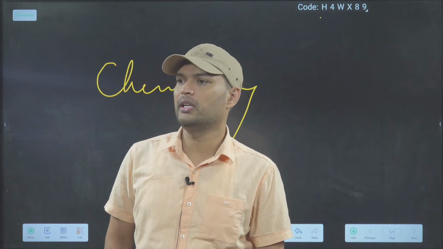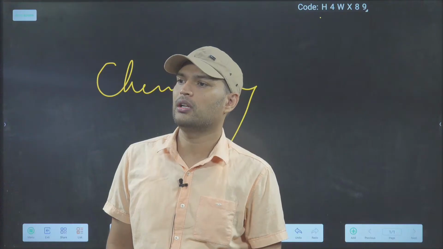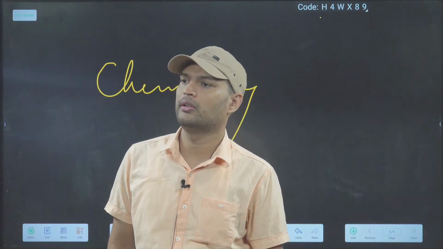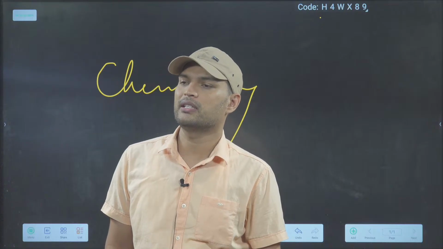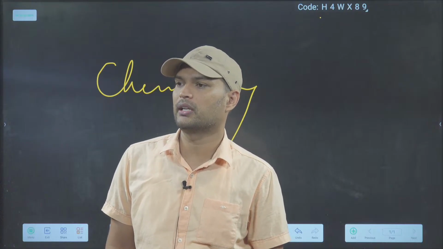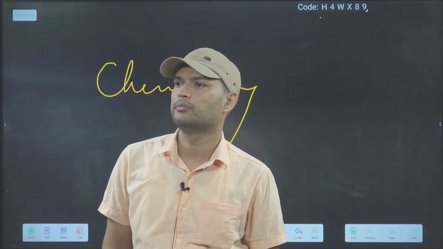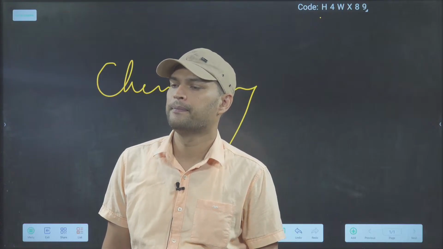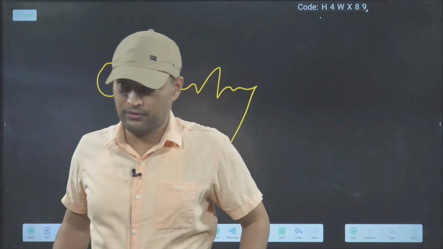Icosane for C20, triacontane for C30. They are written C30 alkane, so triacontane is written. Okay, chalo, theek hai. And you will have your exams also on Sunday, so prepare for that.